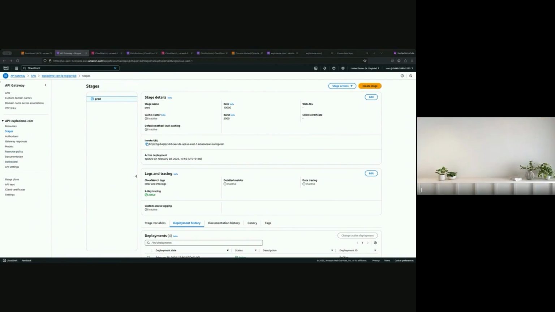Well, see, there are two ways in which permissions work. Sometimes we need to, in the Lambda, allow the gateway to access the Lambda, or the other way around. So I'm not sure in this case where we would set up the permission, but we could start off by checking the Lambda.